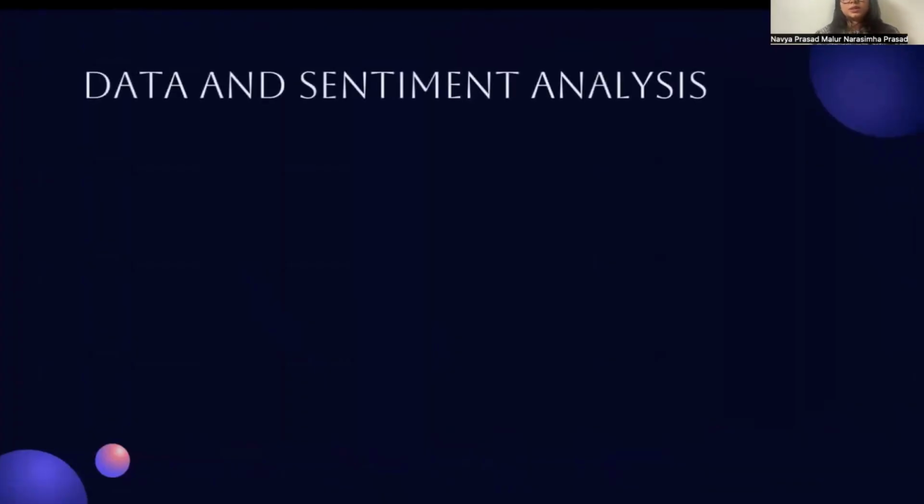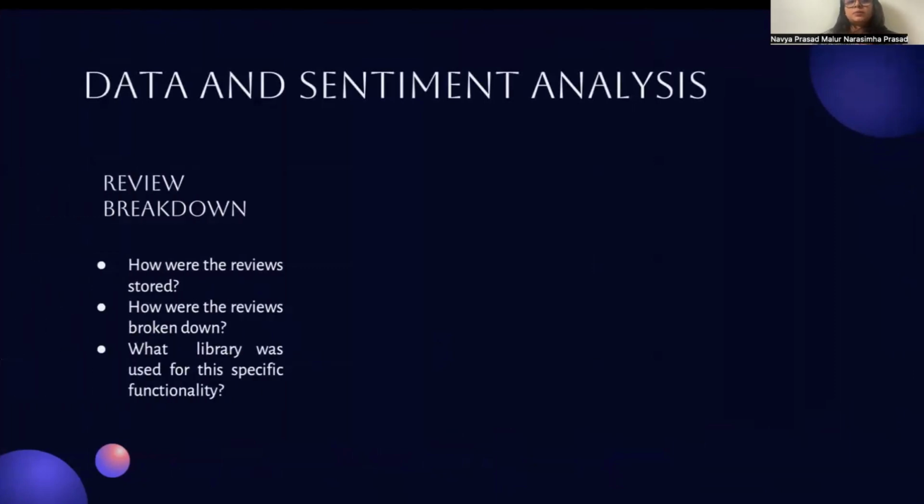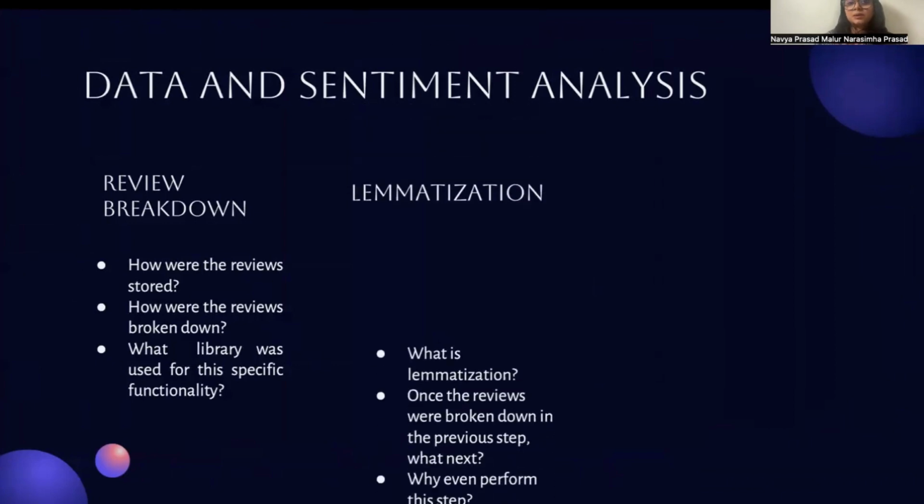Hey everyone, this is Navya and I will be talking about data and sentiment analysis. Once we web scraped the data from the IMDb website for the movies Oppenheimer and Barbie, we stored the data into a data frame. Then we cleaned the data by removing any special characters that might be present in the data. In this process, we also removed full stops, commas, and apostrophes, and we also converted all the words to lowercase. In the next step, we did the stemming and lemmatization.